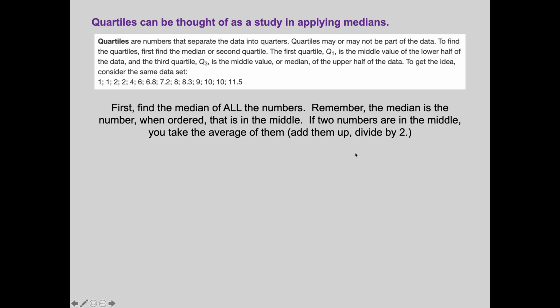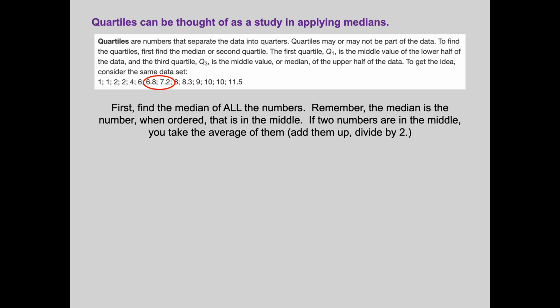Okay, so find the median of these numbers. So those are the 2 in the middle. There's 14 scores, so that means the middle guys are the 7th and the 8th scores. If you wanted to, you could cross off numbers from each end until you wound up at the middle. Or you could say, look, there's 14 scores. Half of 14 is 7, but there's not 1 in the middle.